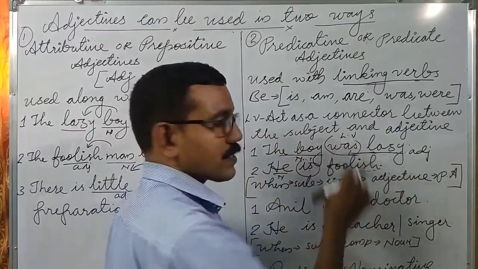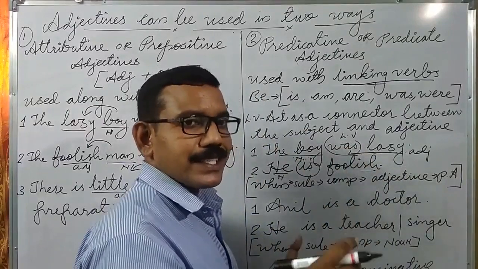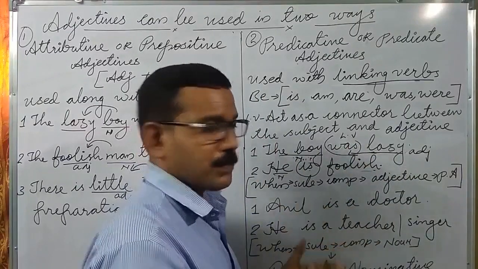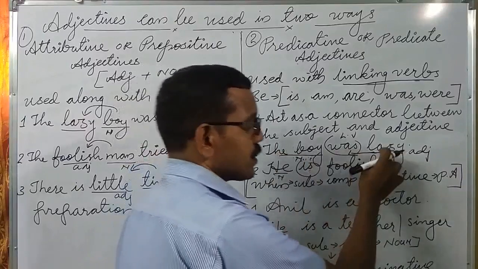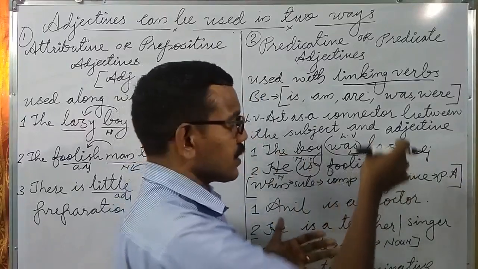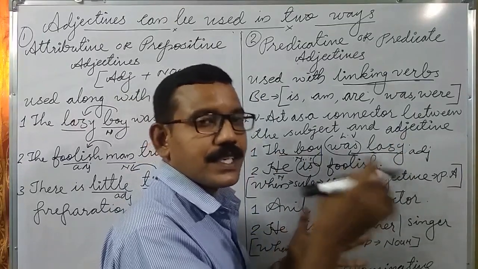So was is the linking verb. It acts as a connector between the subject and the object here. The object here is lazy. Okay, it is an adjective.